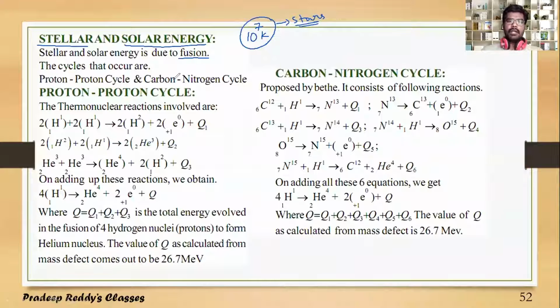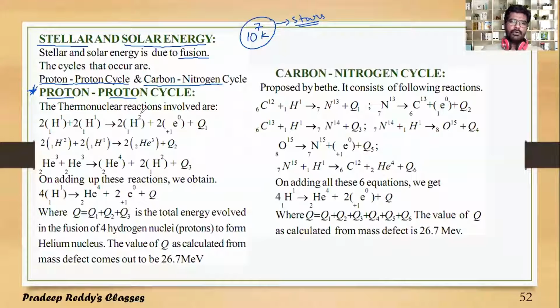And in solar energy, like in stars and the sun, the proton-proton cycle or carbon-nitrogen cycle takes place. And this is a process cycle, in the sense that 2-3 reactions will be taking place continuously. So first let us discuss the proton-proton cycle. The name itself tells you proton and proton. Two protons fuse to form another product, and the reaction is like this.